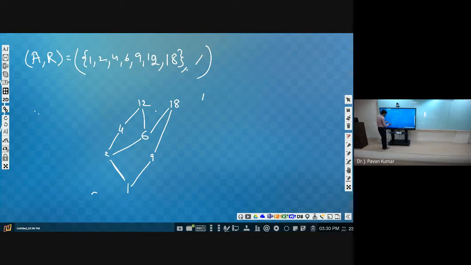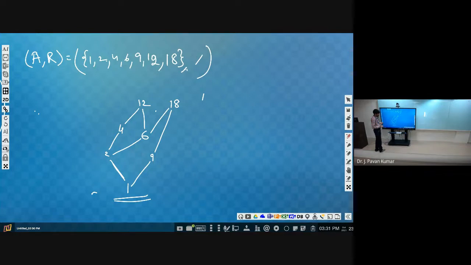Okay, this is clear. Next, 1 to 6. 1 is related to 2, 2 is related to 6. So 1 to 6 also exists. Next, 1 to 4 also exists. Are there any other missing things? 2 is related to 4, 4 is related to 12. So 2 is related to 12. Next, 2 is related to 6 and 6 is related to 18. So 2 is related to 18. These all things will be covered in this. Yes or no? With this simple representation itself, we are able to specify the complex poset, isn't it?